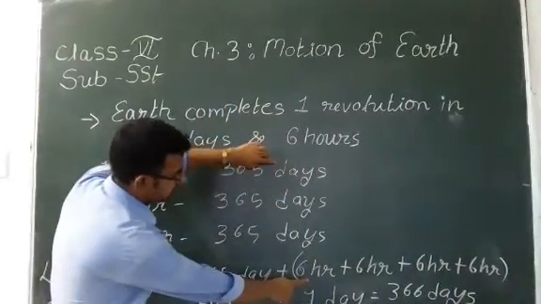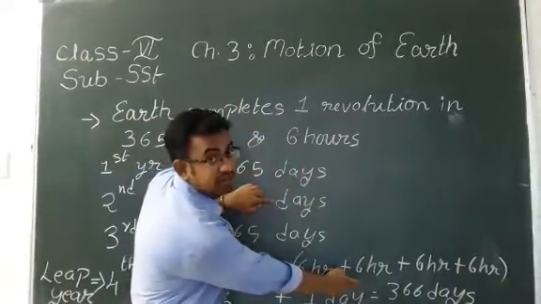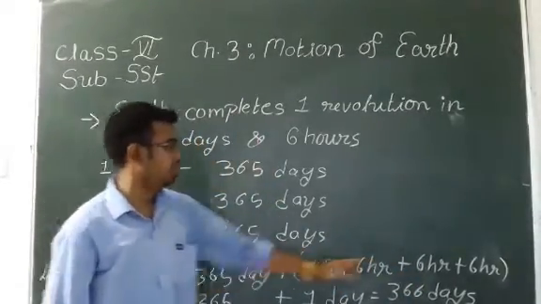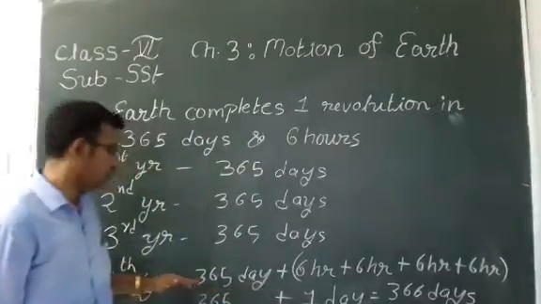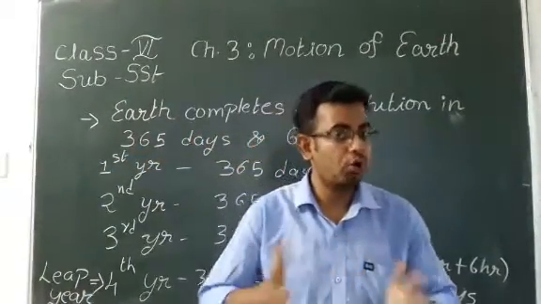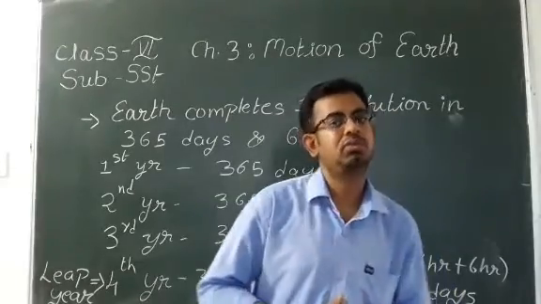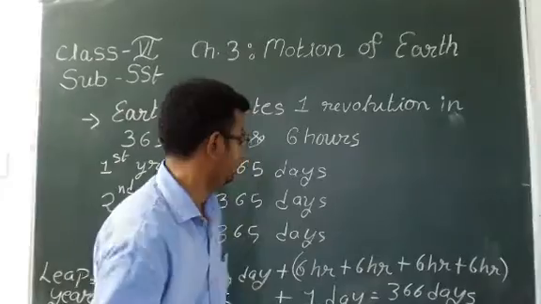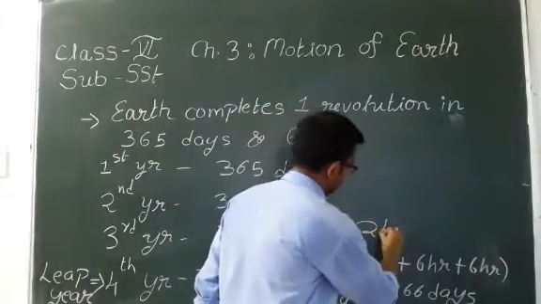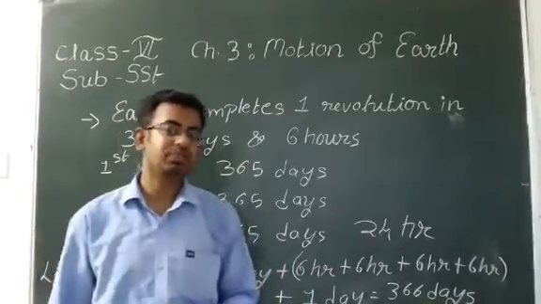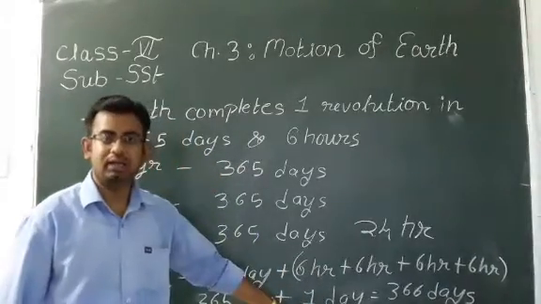6 hours from the first year, 6 hours from the second year, 6 hours from the third year, 6 hours from the fourth year. So 6 plus 6 plus 6 plus 6, how much is it? It is 24 hours. Okay, 24 hours means one day.